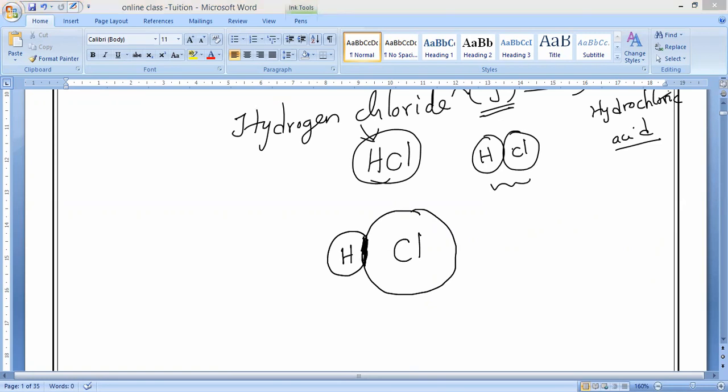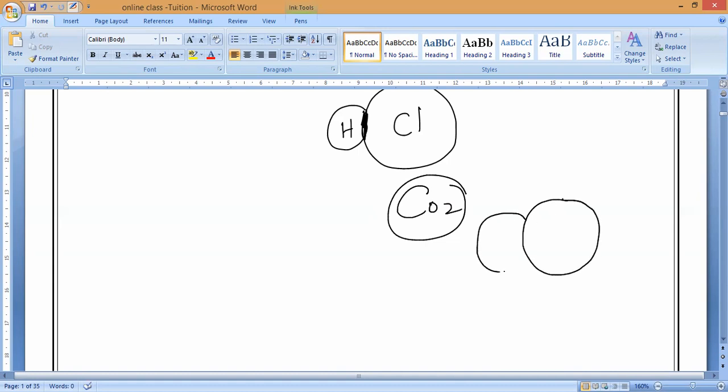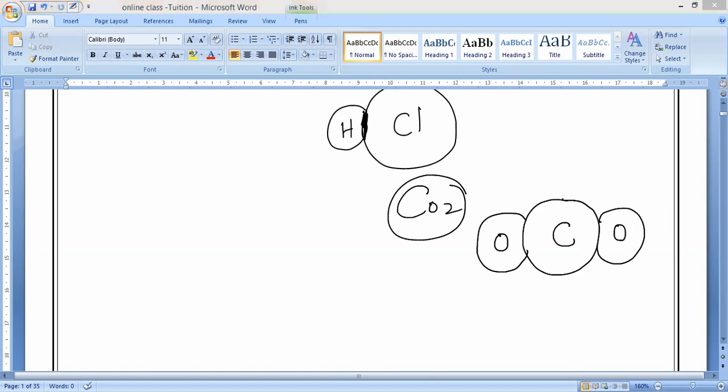Like that, we have so many examples. For example, you can take carbon dioxide. Can everybody say carbon dioxide? CO2. CO2 is carbon dioxide. So what structure is present? In the middle, carbon is present. And on this side one oxygen, and on this side one oxygen. So what should we call this? Carbon dioxide. This is the carbon dioxide molecule.